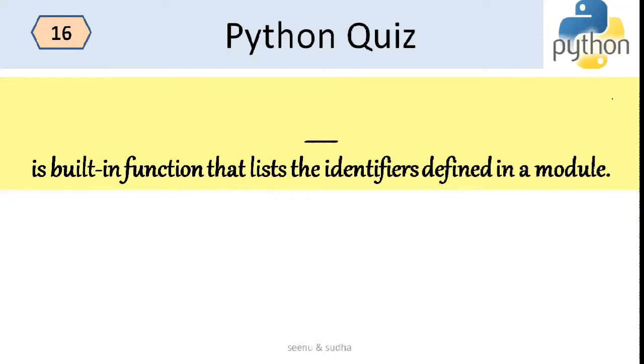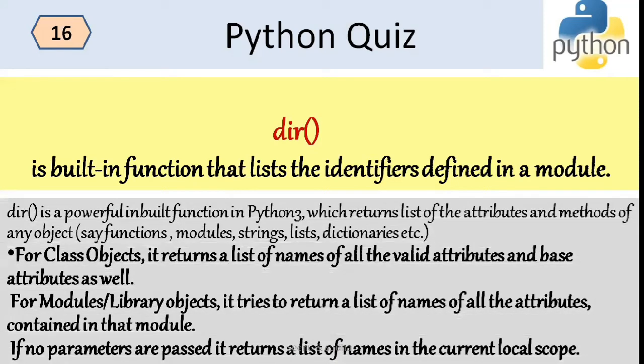So the next question is, dash is a built-in function that lists the identifiers defined in a module. So to know the identifiers defined in a module, what is the built-in function that you will be using? So the method is dir. So dir is a powerful built-in function in Python 3, which returns the list of attributes and methods of any object. So what is an object here?